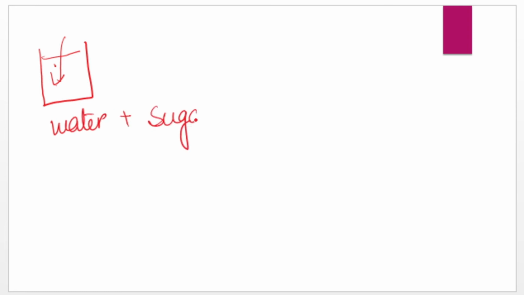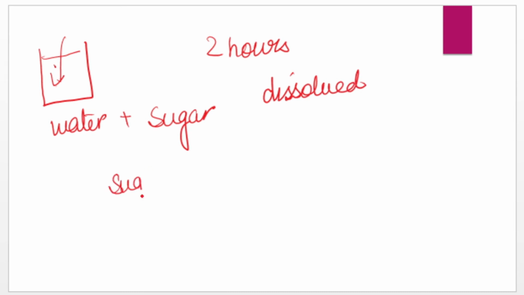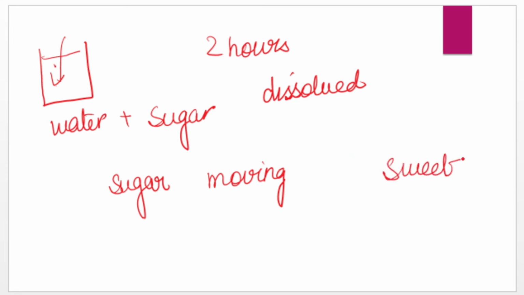Another way of representing this is to take a vessel, put some sugar in it, add water, and observe after maybe 2 hours. Without stirring, the sugar will get dissolved. Now again, why is it getting dissolved? Because sugar particles are continuously moving, and due to this movement the particles get mixed with water and you get a sweet sugar solution. If they were stable, this mixing would not happen.